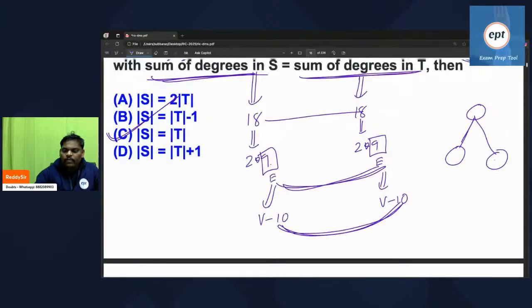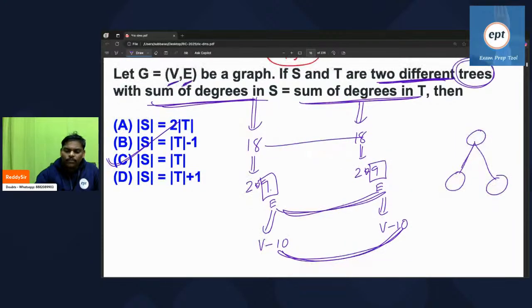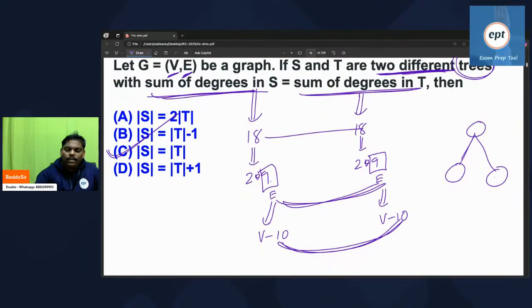The answer is this. If anyone has any objection, let me know. Any objection, let me know.